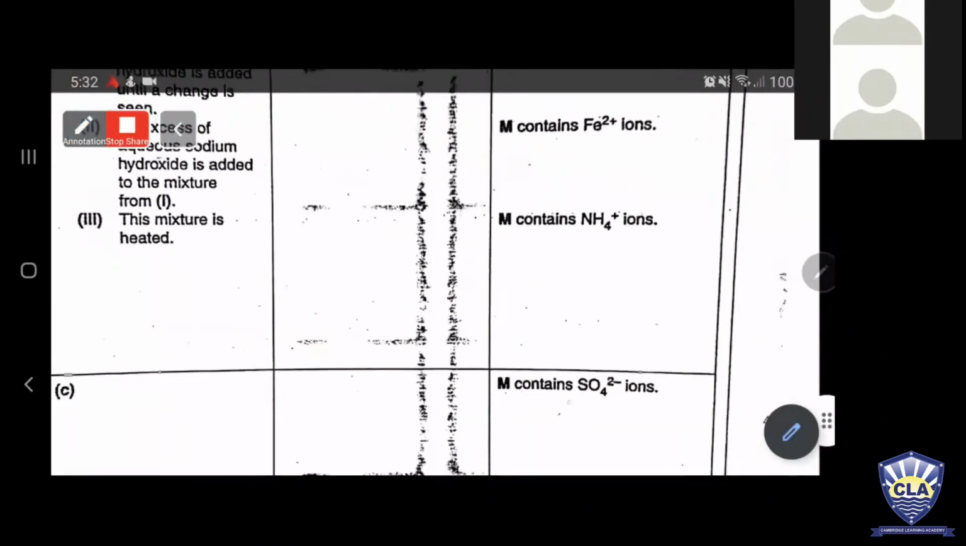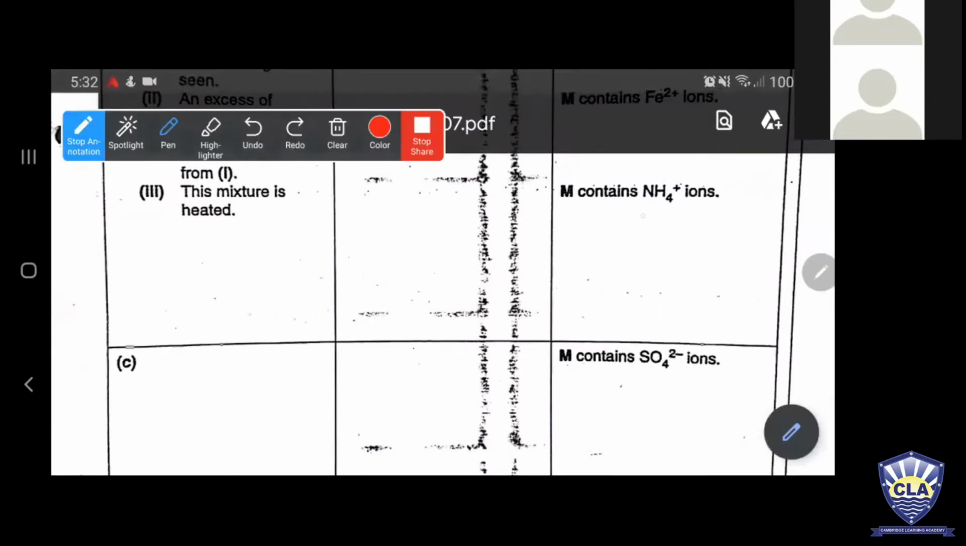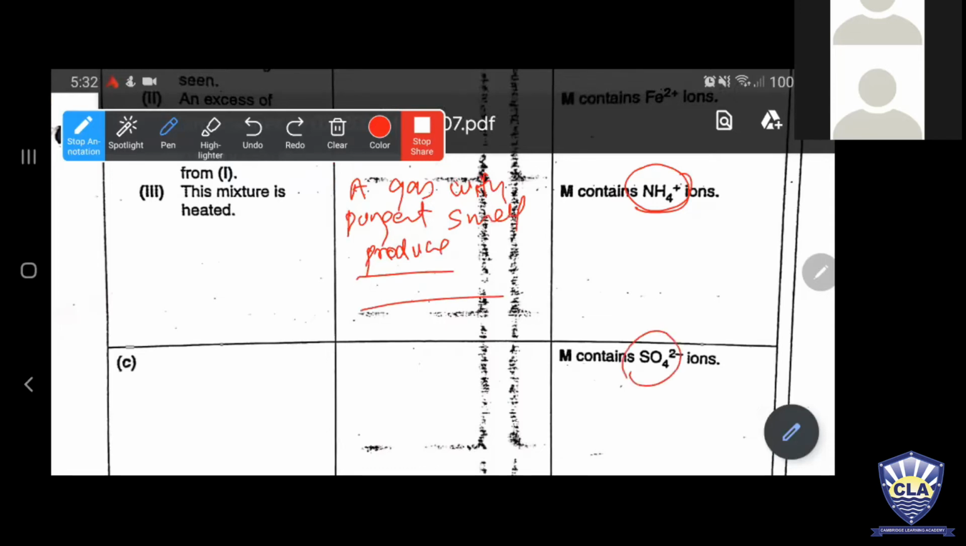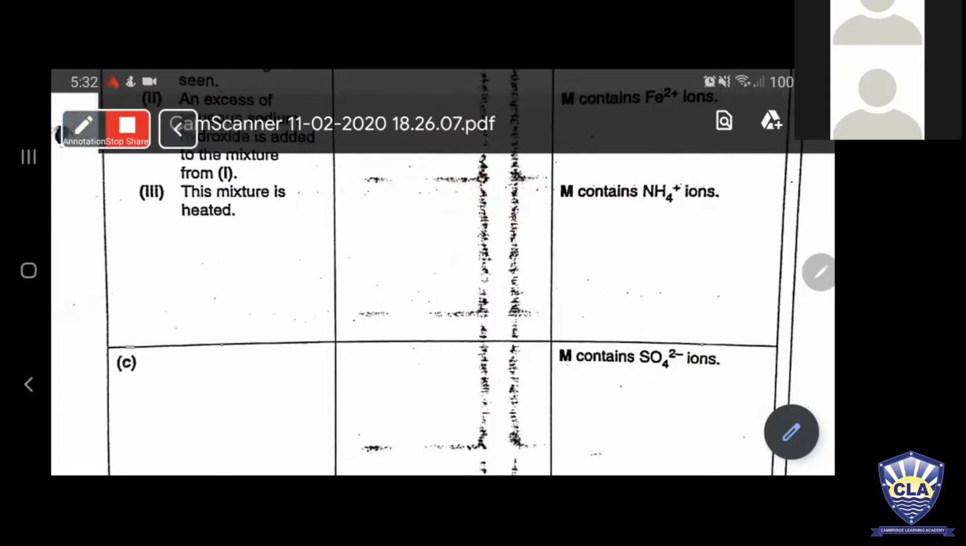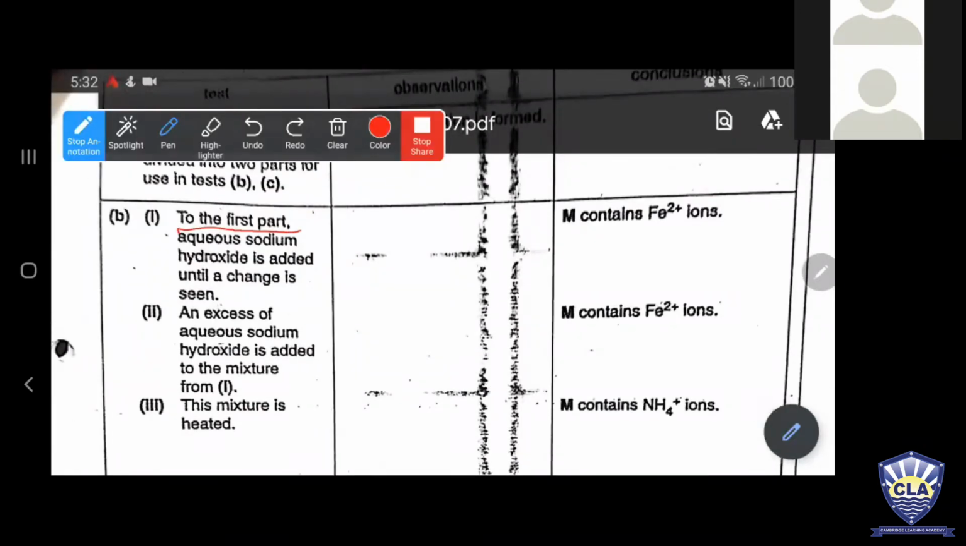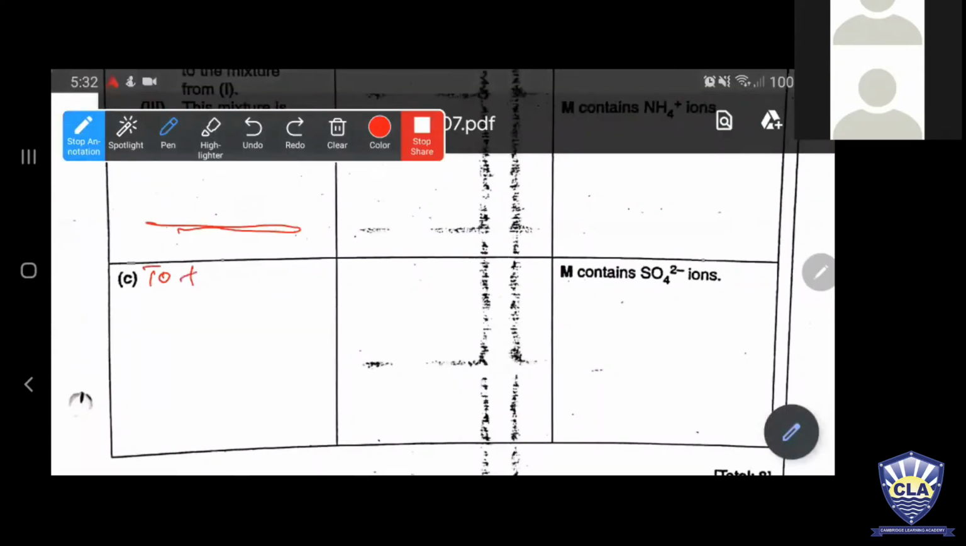Okay, guys. Now the next thing, he has given you the ammonium ion. Ammonium ion, I have told you, when you heat the solution by adding sodium hydroxide, a gas is released. So here you should write a gas with pungent smell is produced, which turns moist red litmus paper blue. Here you should write all this stuff. And for sulfate ion, if you see the continuity, he has only written the first part. There is no second part written. So in the C part, you should write the second part.